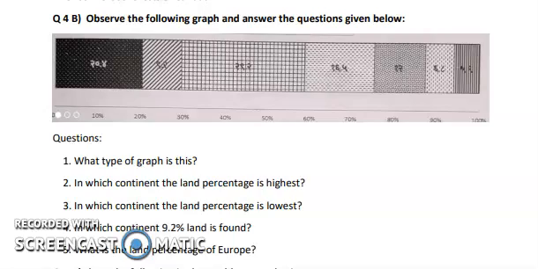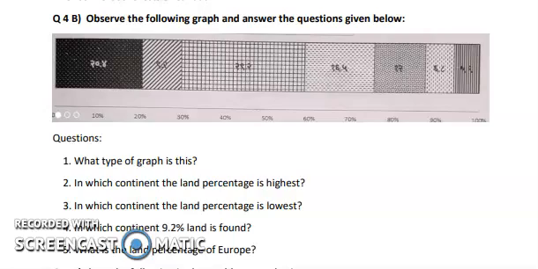Hello students, in this video we are going to study the question bank which is provided by the Maharashtra government. In this video we are going to see question number 4, section B. A graph, or a population pyramid, is given to you, and on the basis of that you need to answer the 5 questions.